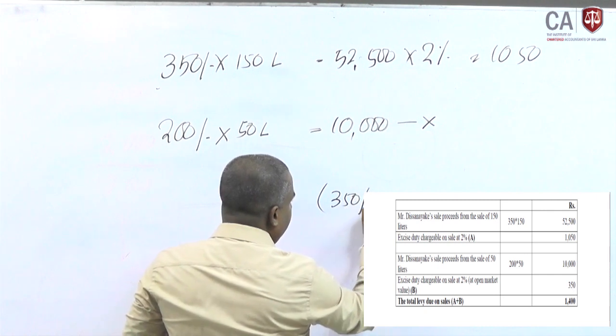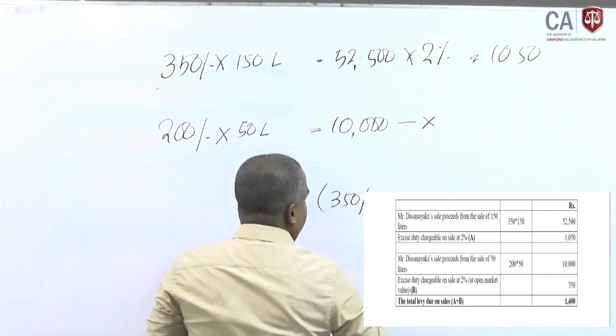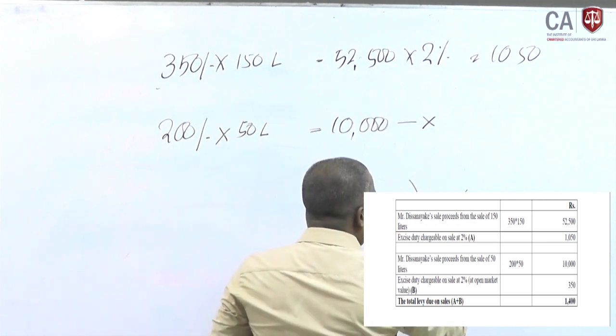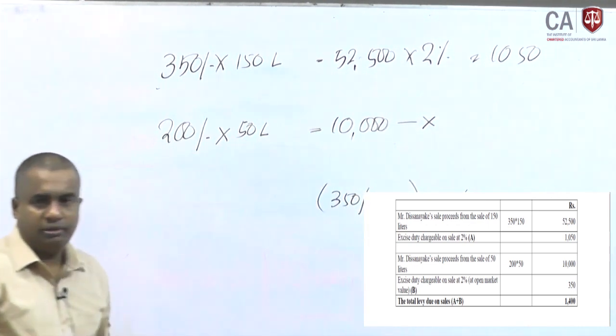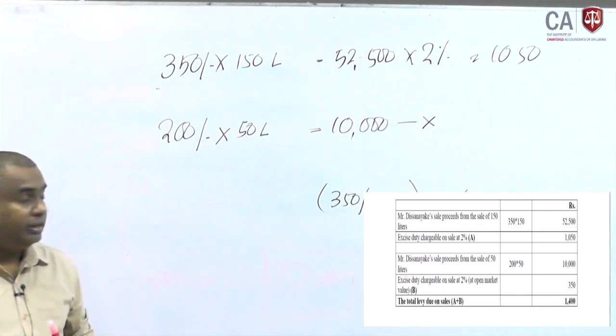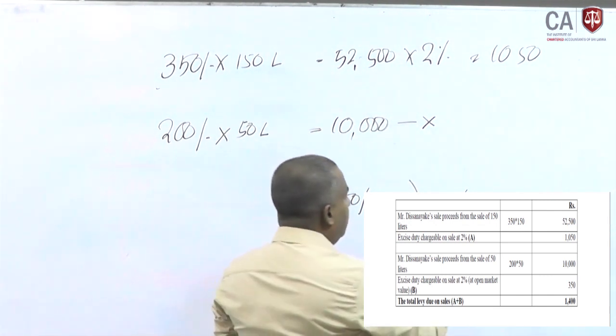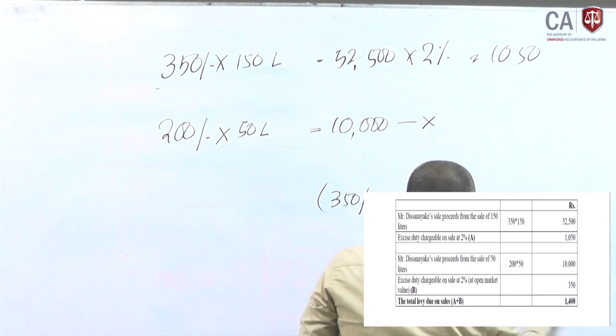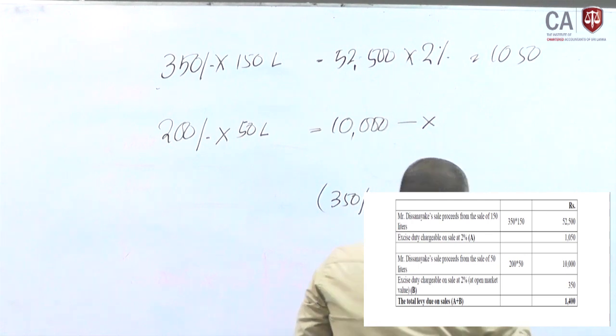350 into 50, then they have to apply the 2% ratio here. Then the value can be calculated as 350. Altogether they should pay 1,400 here.